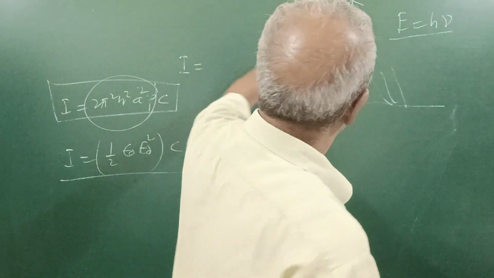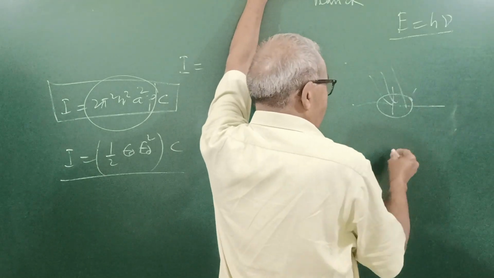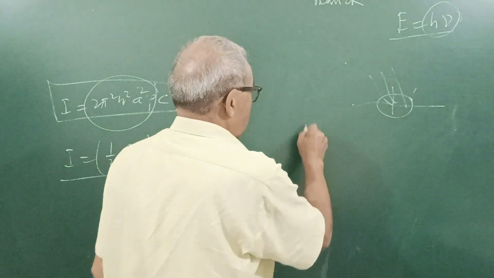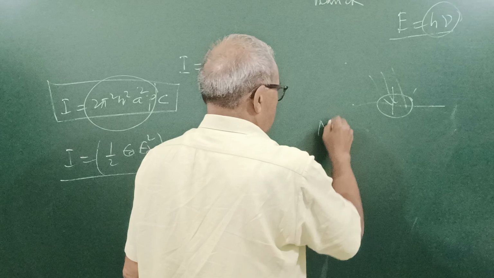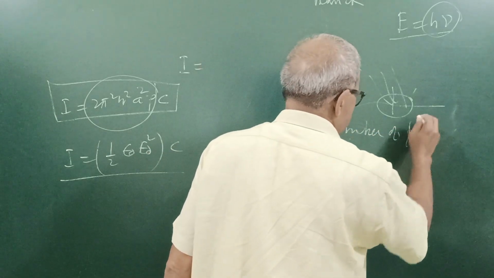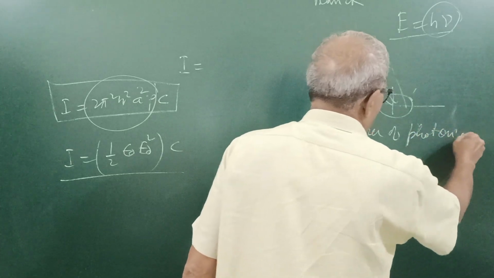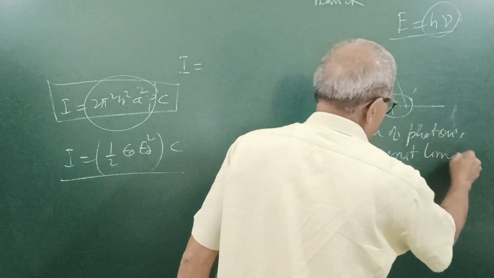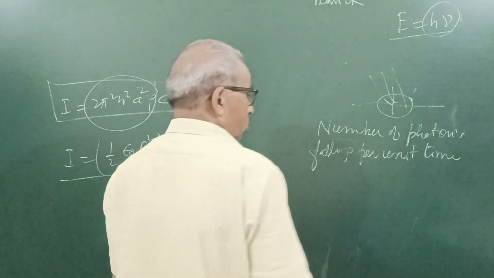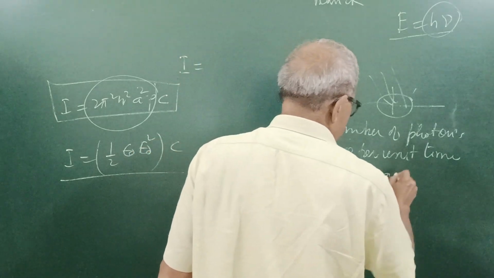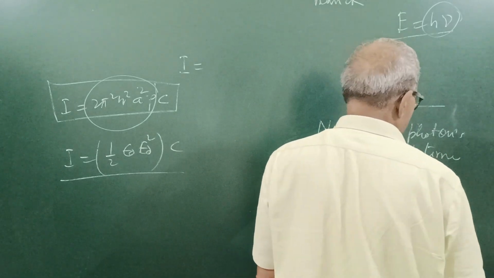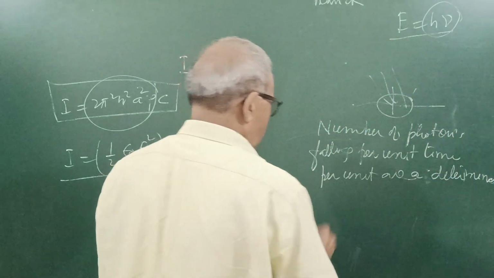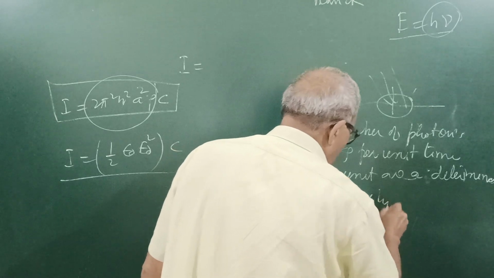So in these terms, how to measure intensity, meaning the amount of energy falling per unit area per unit time? The energy of one photon is this, so the number of photons falling per unit time, per unit area, determines the intensity of light.